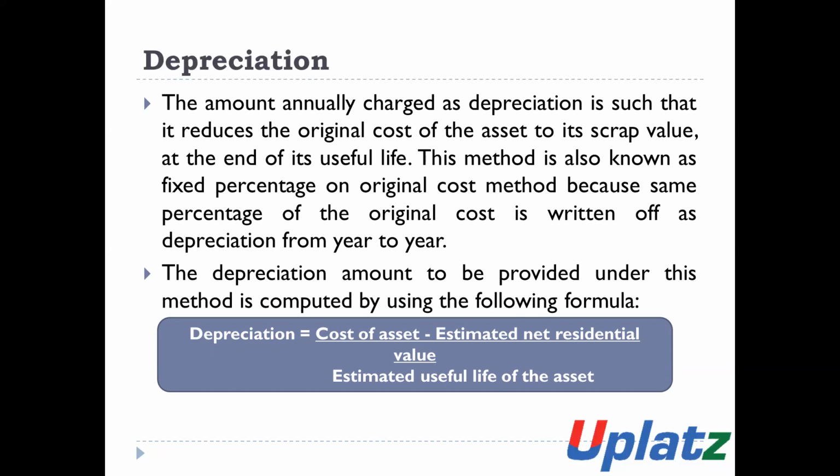This method is also known as the fixed percentage on original cost method because the same percentage is used for calculating the amount of depreciation year to year.